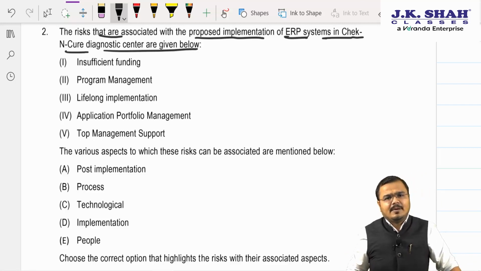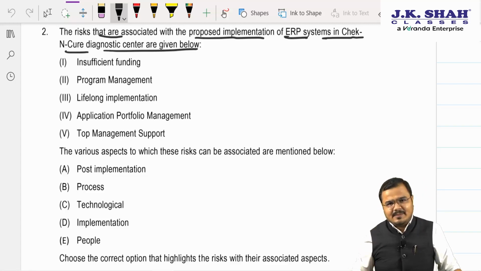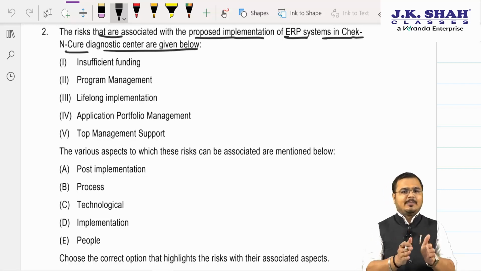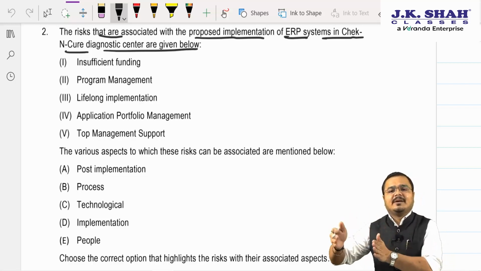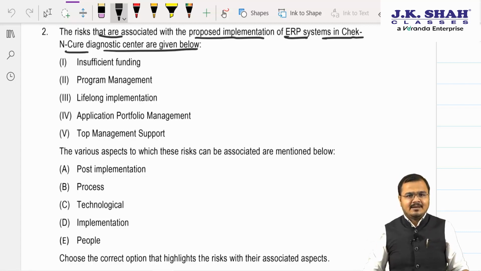What is lifelong implementation? If the ERP system is implemented, it is not a 2000 or 5000 rupee system that we can change every year. It costs a lot: procurement cost of software, procurement cost of technology, and then implementation, maintenance and updation also cost too much. So we are not going to change immediately.